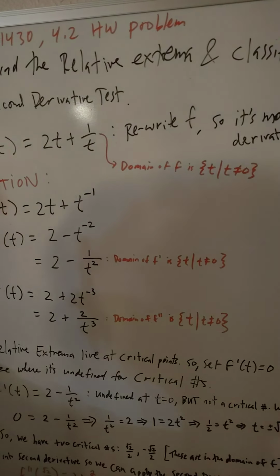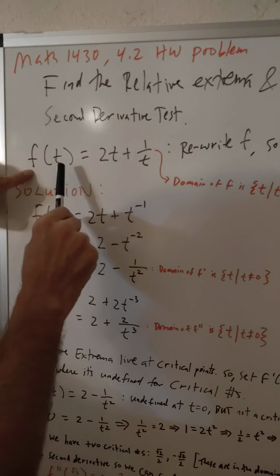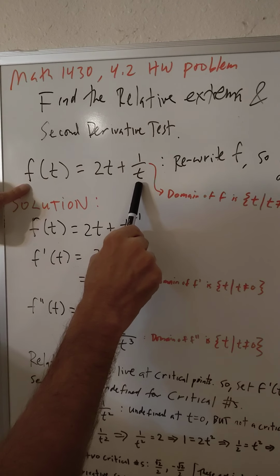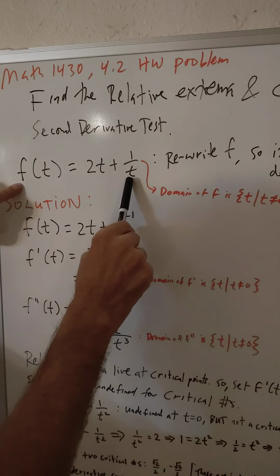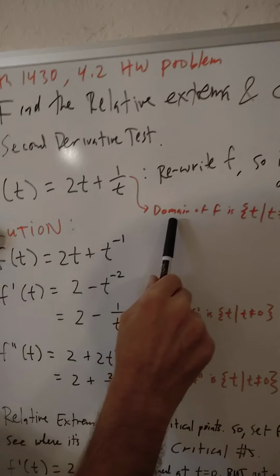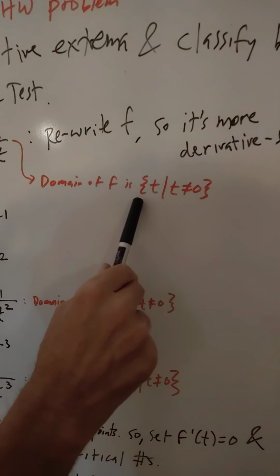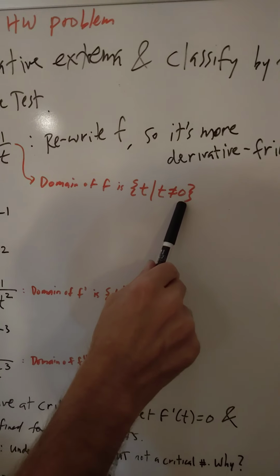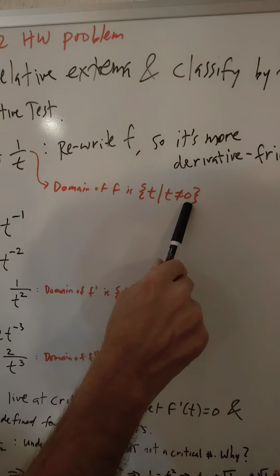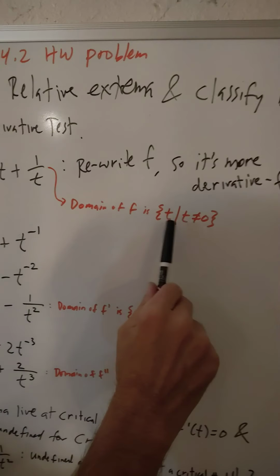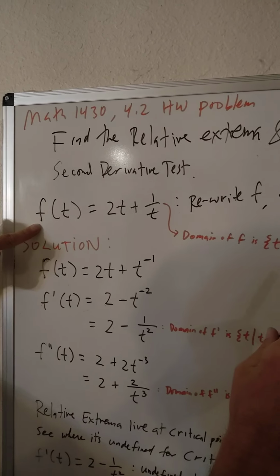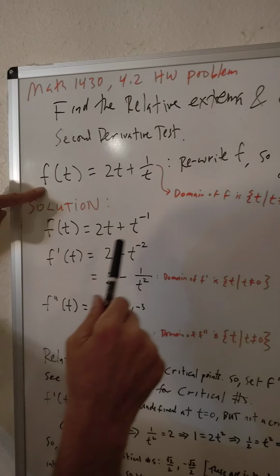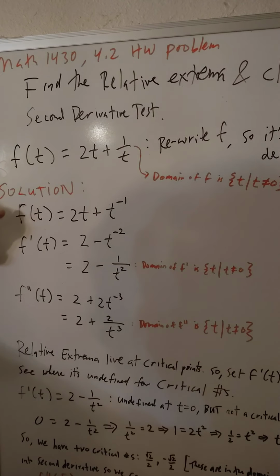It's always nice to know what the domain of your functions are. For this original function, obviously you cannot divide by 0. This t can be anything, but here we cannot divide by 0. So the domain of f is the set of all t such that t does not equal 0. That means everything else is in the domain, so the domain is all real numbers except 0. To find critical numbers, we want to find the first derivative.